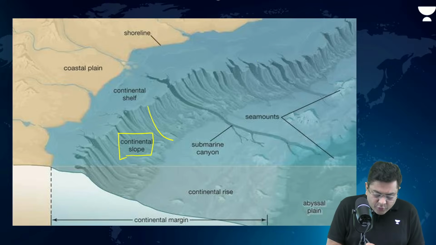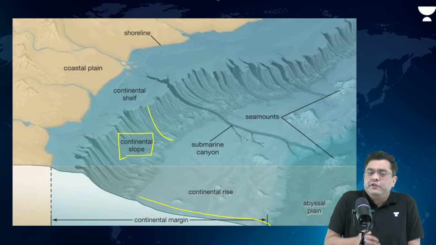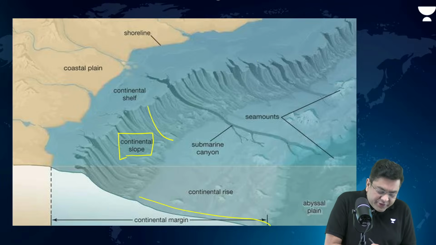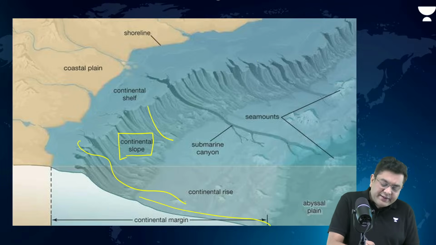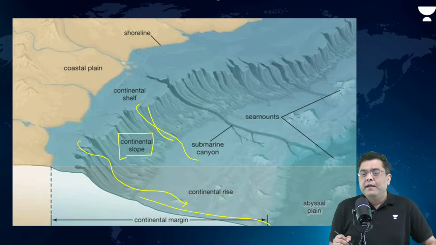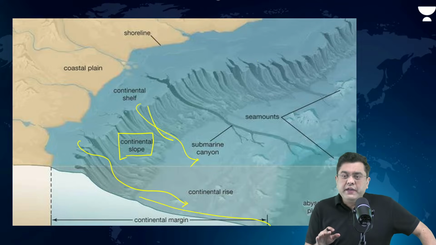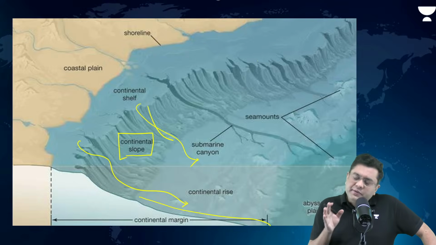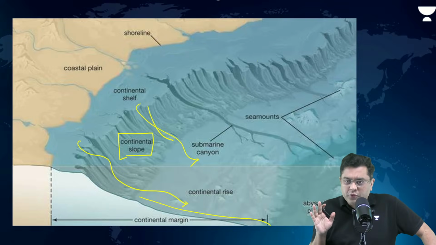Then after that, you have the portion which is continental rise. This is nothing but a series of deposits which the ocean has dragged from this region and has dumped into this area. This continental rise is not going to be consistent everywhere across the coastline. In certain areas, it is present, in certain areas, it can be absent also.